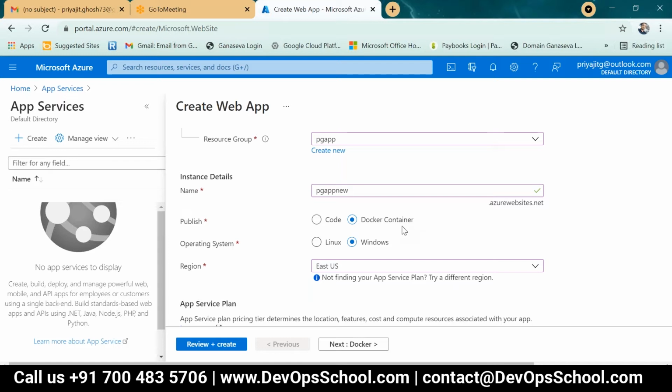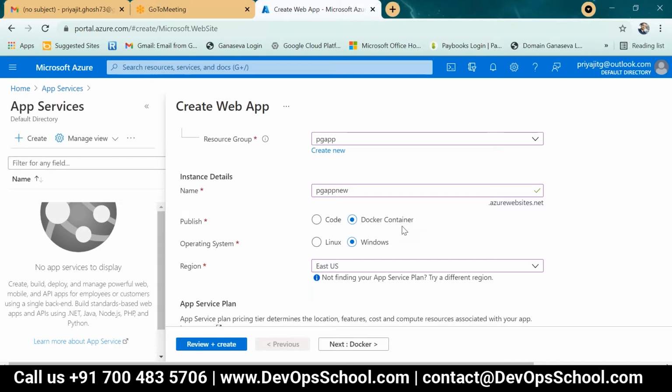Later, when we connect our Kubernetes part, in that class I will show you how to build a code-based app directly into a Docker container through Azure Kubernetes Service, AKS.